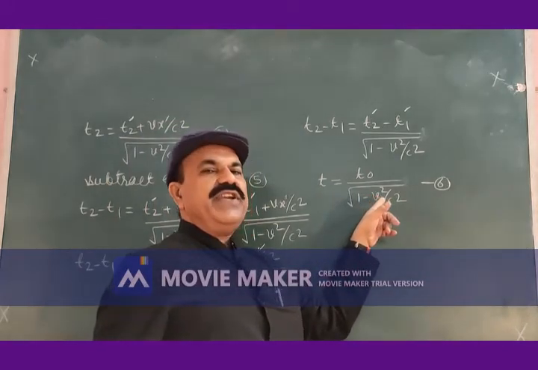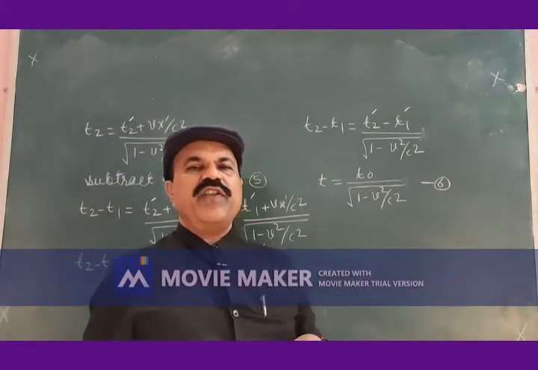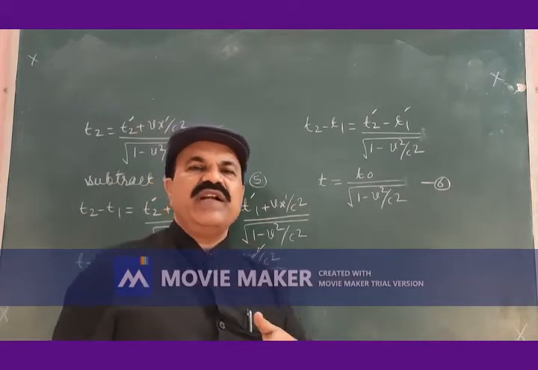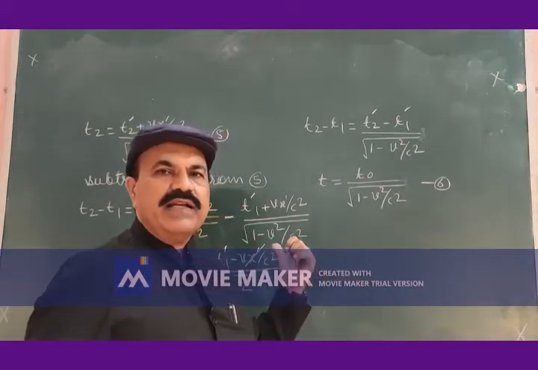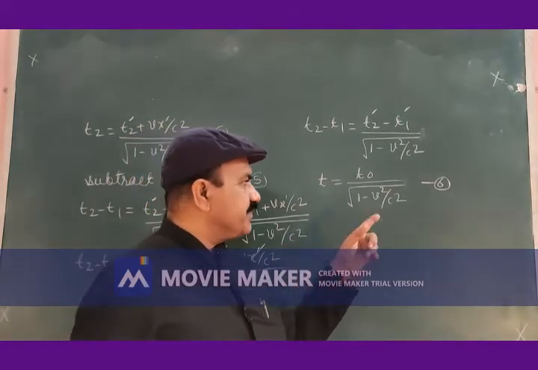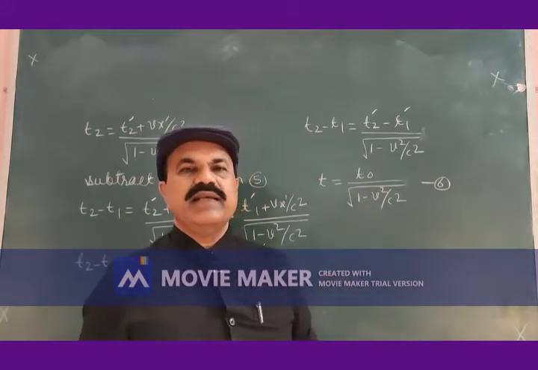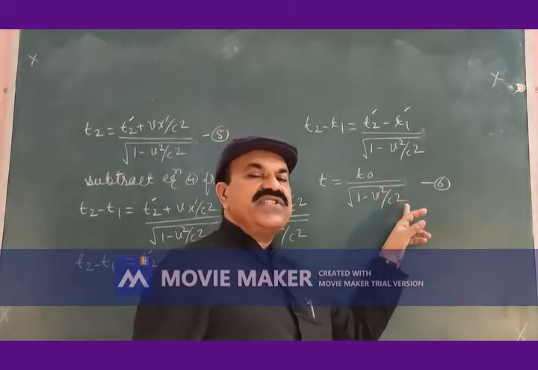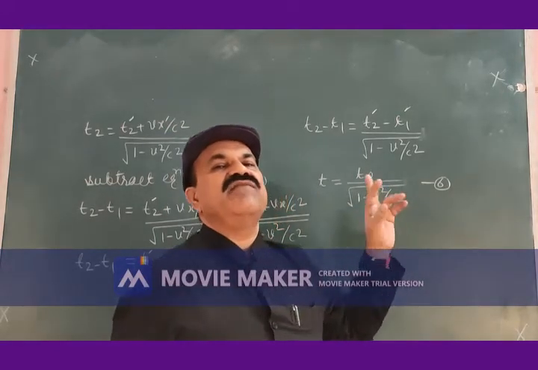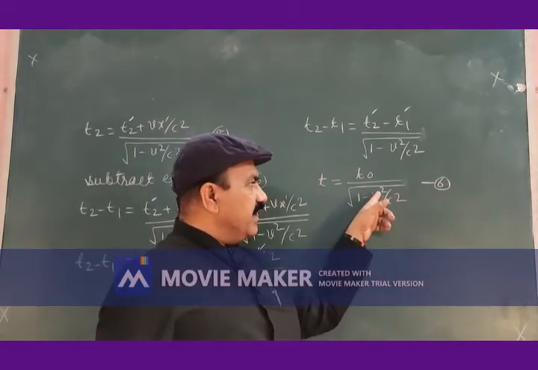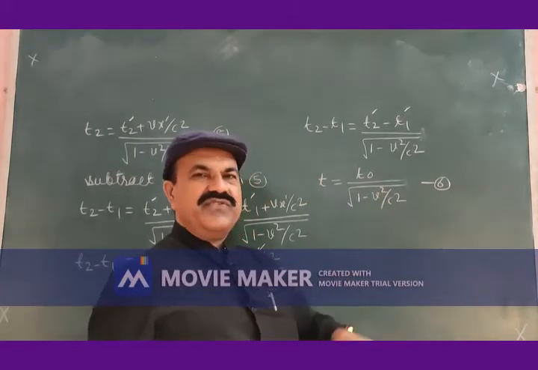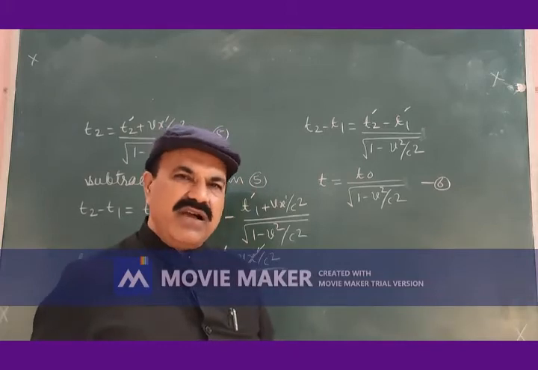The velocity V with which the frame of reference S prime is moving away from the frame of reference S is obviously much smaller than the velocity of light c, and therefore V square by c square will be a fraction.